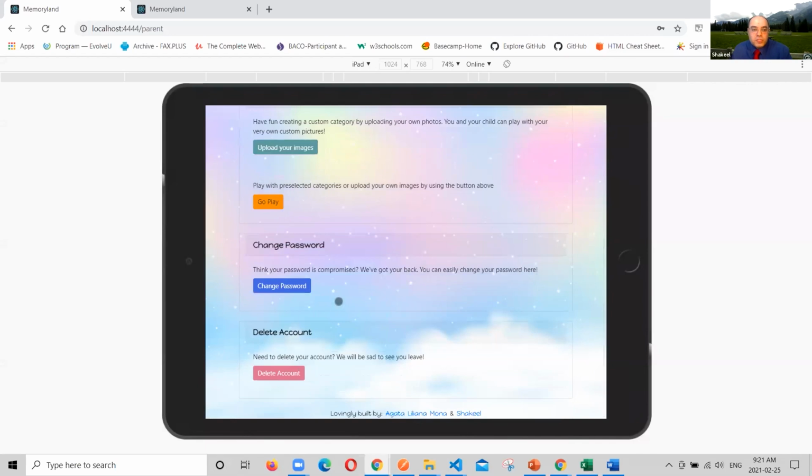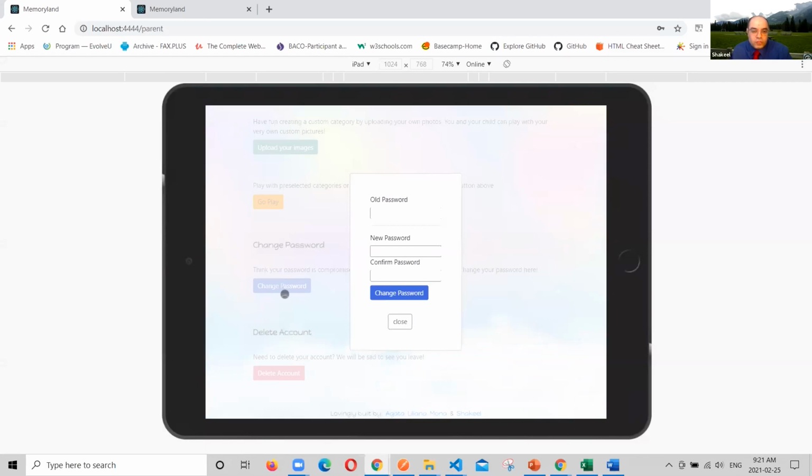I will jump to the change password and the delete account sections. So we have given the option in case the password is compromised or you want to put in a new password. You will update the password, and it will update in the database.